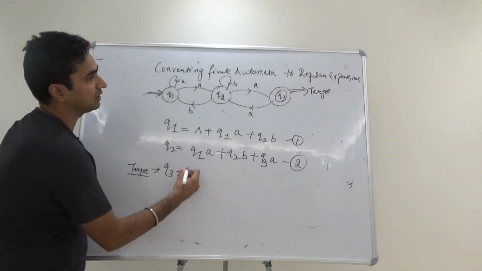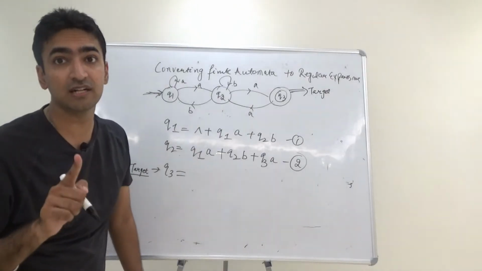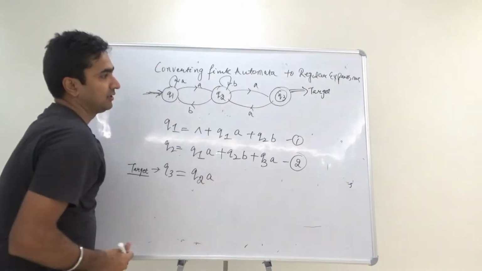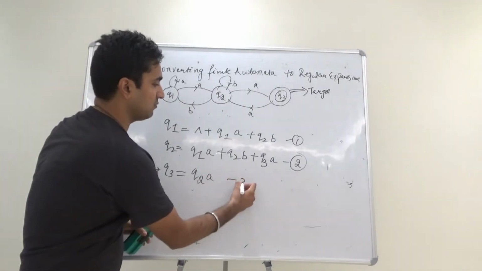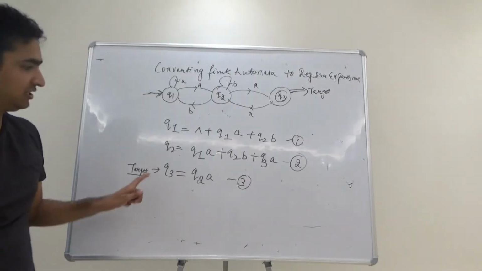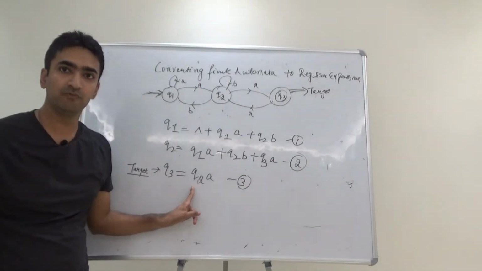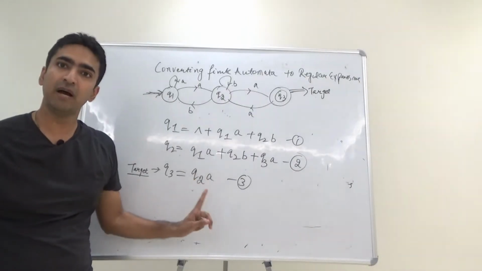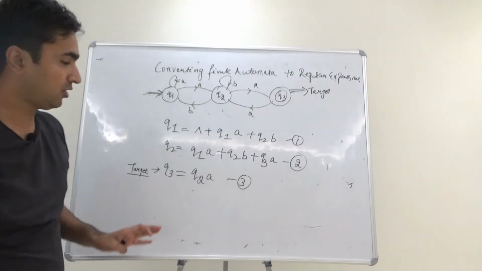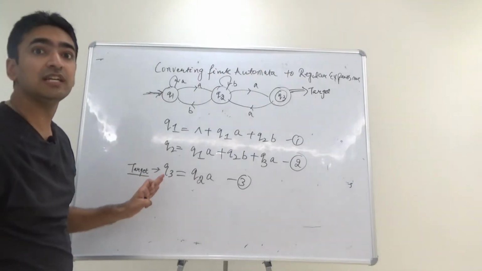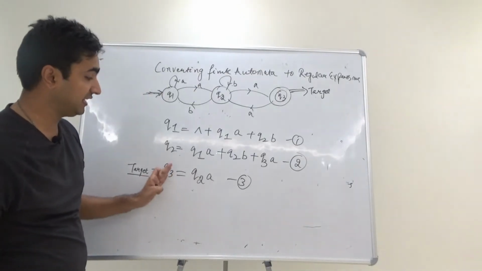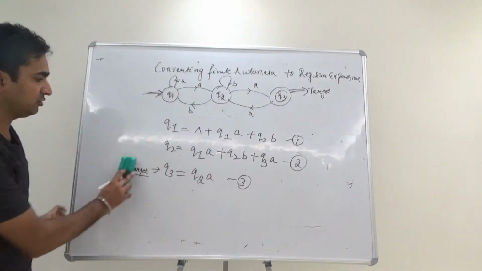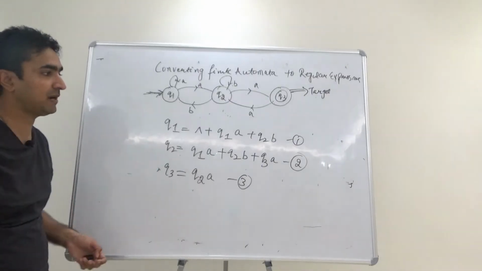Then we have the third one, how Q3 is reached, because that is our actual target. From Q2, when it is given A, Q3 is reached. Guys, this is the most important one. Q3 is dependent upon the value of Q2. The moment we get the value of Q2, we just need to concatenate it with small a, and by default our answer will come. But the important point is that Q3 is taken from Q2 when it is given A. So how do we process the next parts?